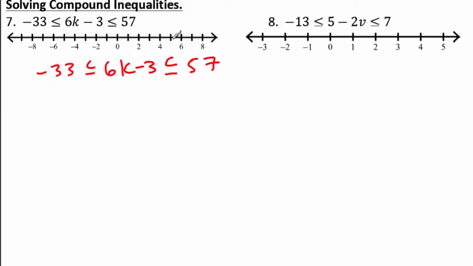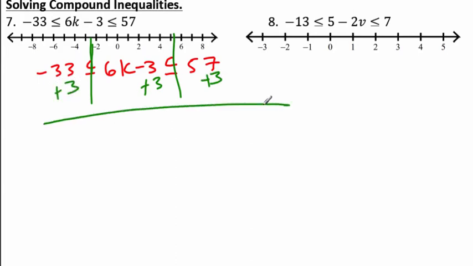You know how we normally draw the line down it? Well, here we have two lines. That's what we draw down. So you're looking at the k, where the variable is. We want to find that variable, so we've got to do the opposite. I'm going to add 3 to each and every side, and then you can draw a line. They cancel in the middle, and I'm left with 6k. Here's a less than or equal to. So 57 plus 3 is 60. Negative 33 plus 3 is negative 30. And we can't forget our less than or equal to.